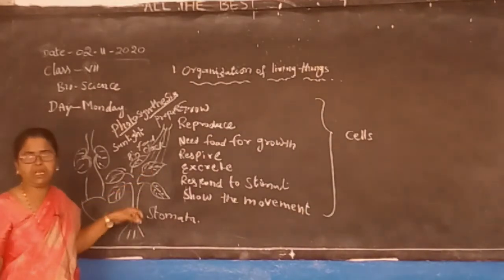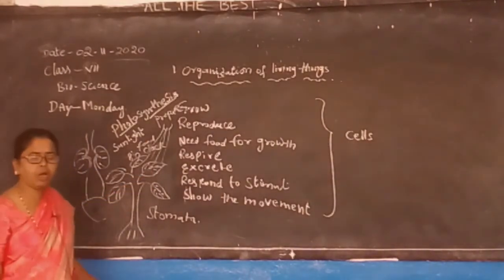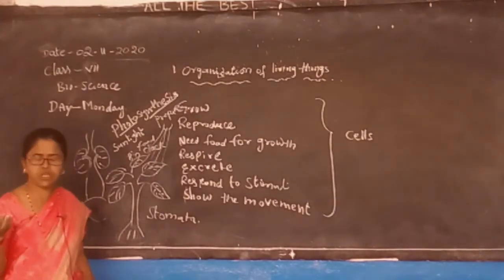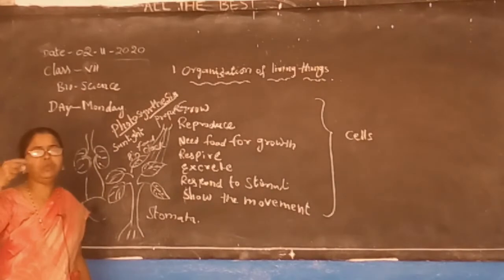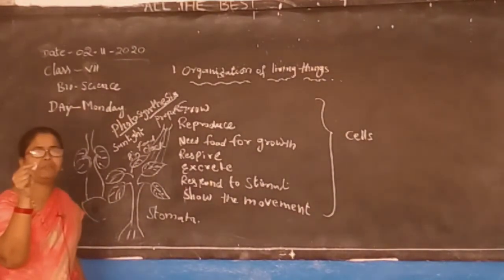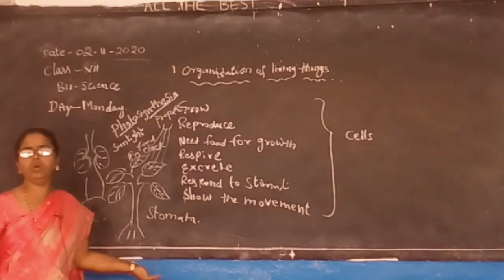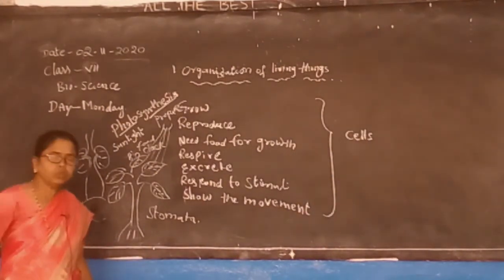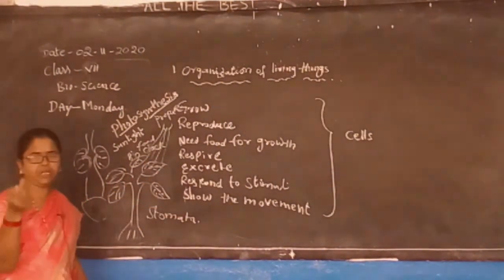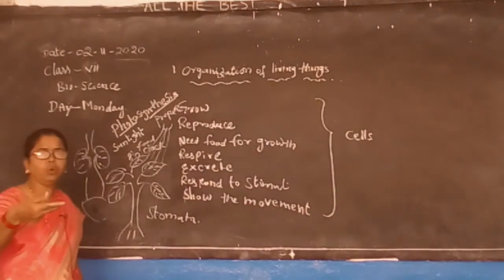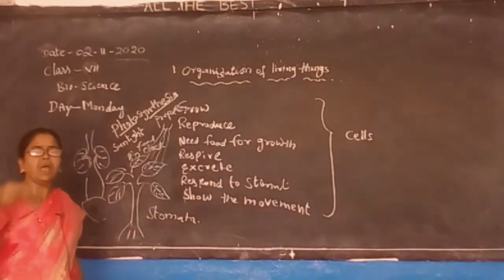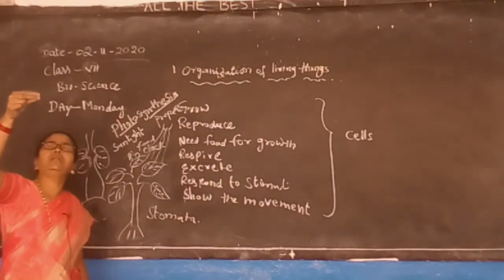If you take any leaf in your house, maybe a mango leaf or a guava leaf, just take some big leaf that you can hold in your hand. Don't take a tamarind leaf, because you can't hold it, and not a banyan leaf. Take a leaf like a guava or a mango, and show it to the sunlight and see.